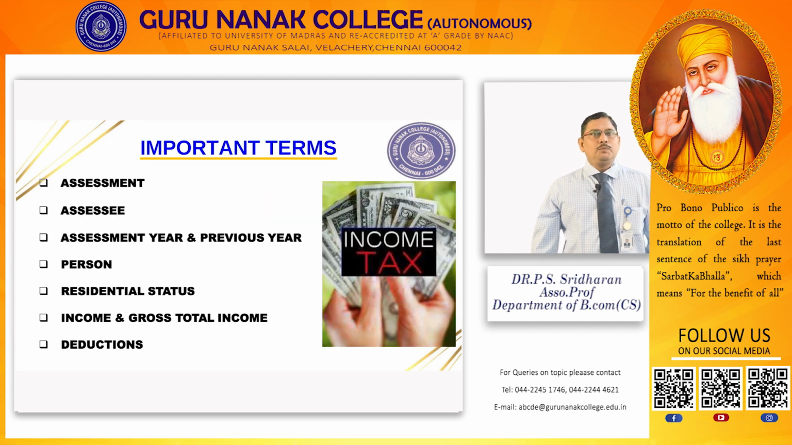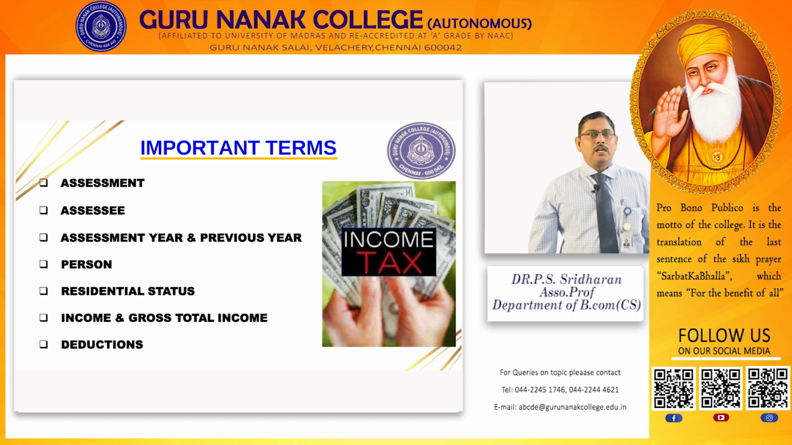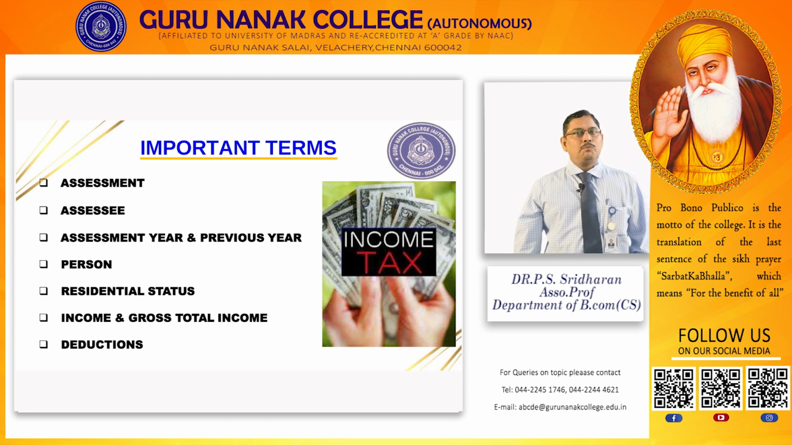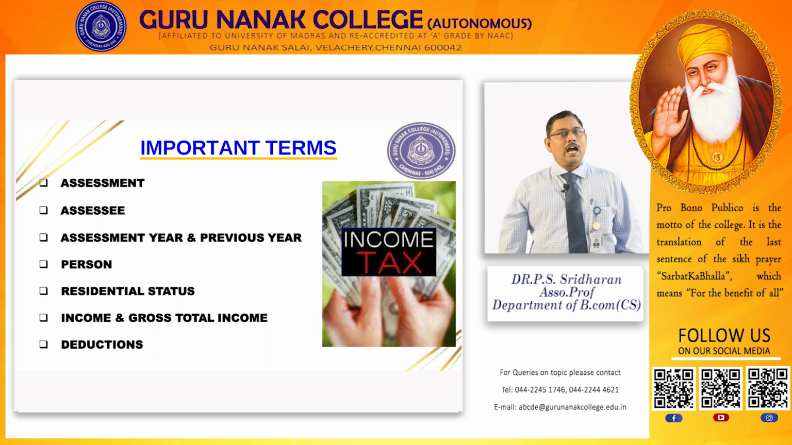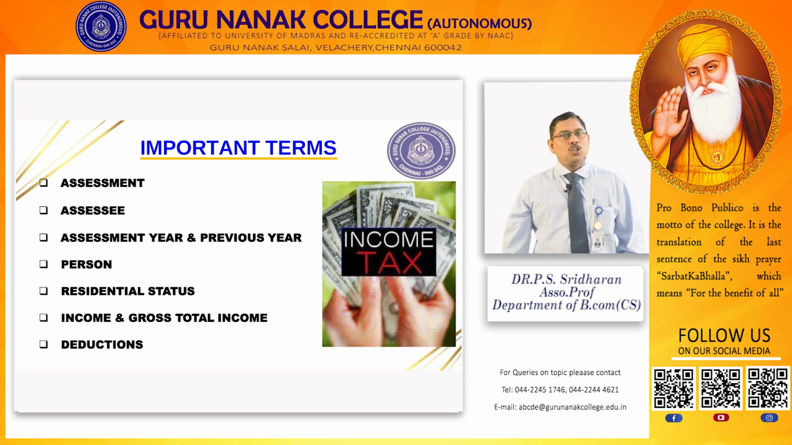Then the important terms to be discussed now: assessment, assessee, assessment year, previous year, person, residential status, income, gross total income, deductions. Assessment. Assessment is the procedure by which the income of an assessee is determined by the assessing officer. Assessee. There are 3 types of assessees: normal assessee, deemed assessee, assessee in default. Assessee means a person by whom any tax or any sum of money is payable under the Act.